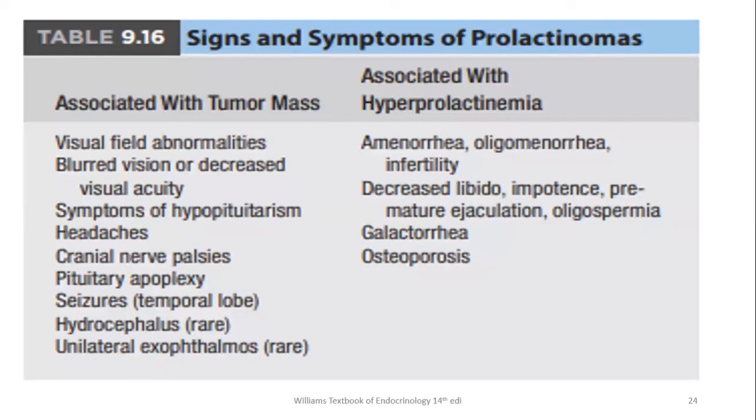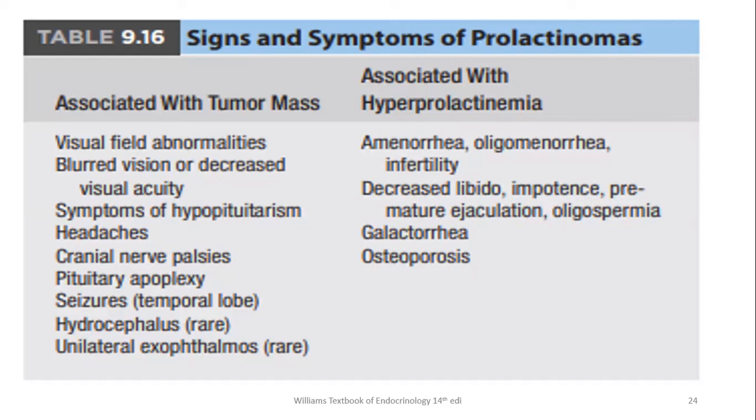When we come to symptoms associated with tumor mass, they may have visual field abnormalities, blurred vision, or decreased visual acuity. Symptoms of hypopituitarism may be due to the compression of the other structures in the anterior pituitary, which have different hormonal functions.